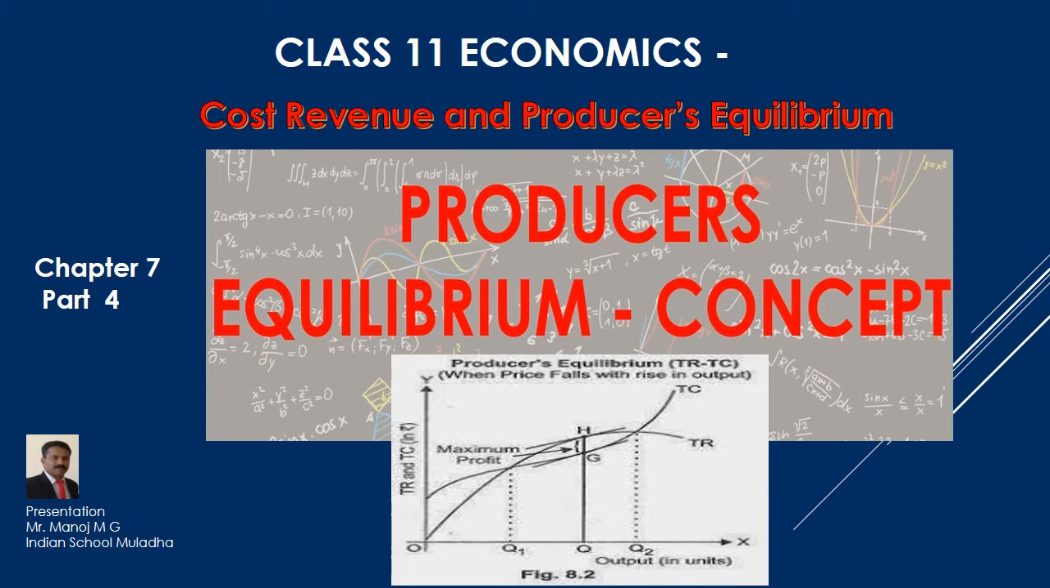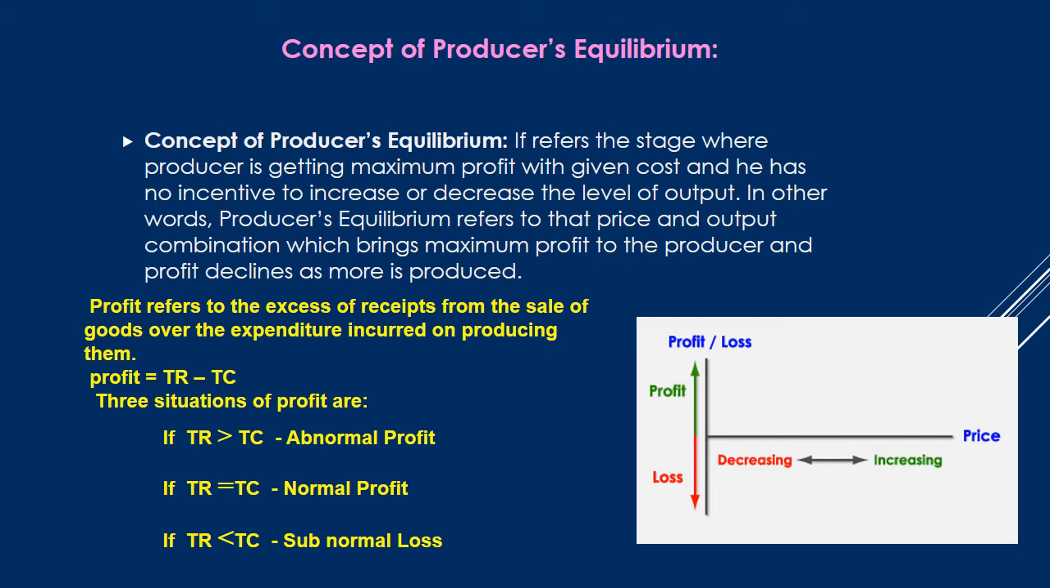Today's topic we are going to discuss is producer's equilibrium. This topic belongs to chapter 7, microeconomics: cost, revenue and producer's equilibrium. Equilibrium means a state of balance. So we have to think about when the producer will be in equilibrium while they are producing goods and selling them in the market.